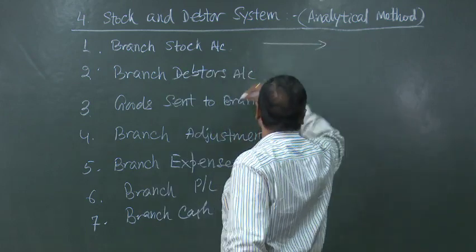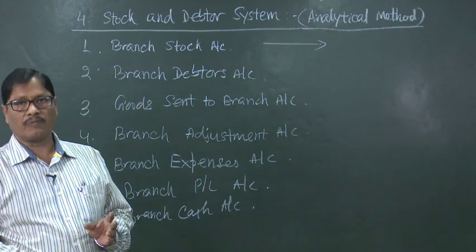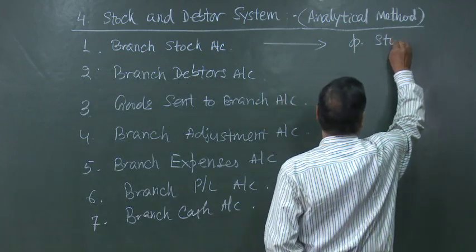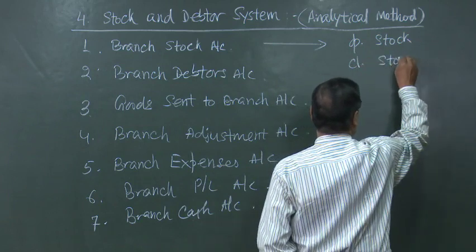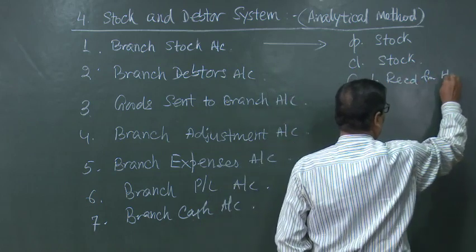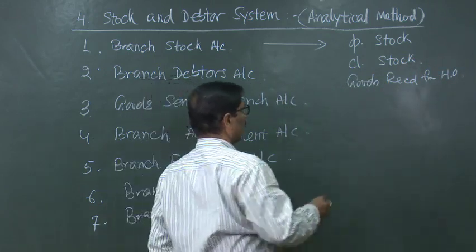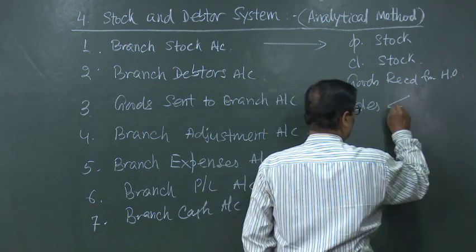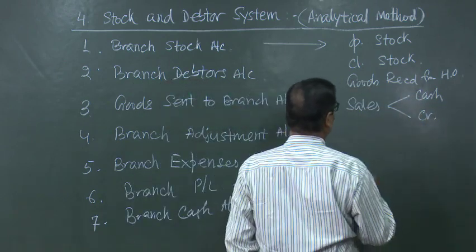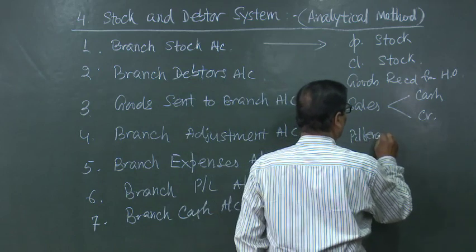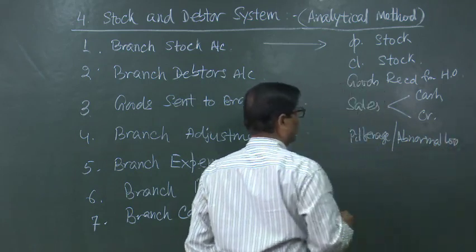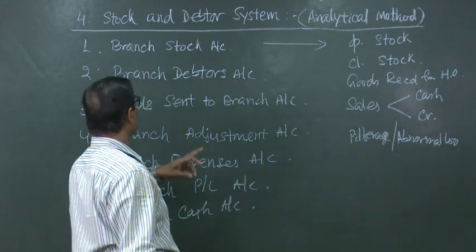So far as the branch stock account is concerned, it will take charge of opening stock, closing stock, goods received from head office, then sales, both cash sales and credit sales, then pilferage or abnormal loss, etc. So, all these things will be taken care of by branch stock account.